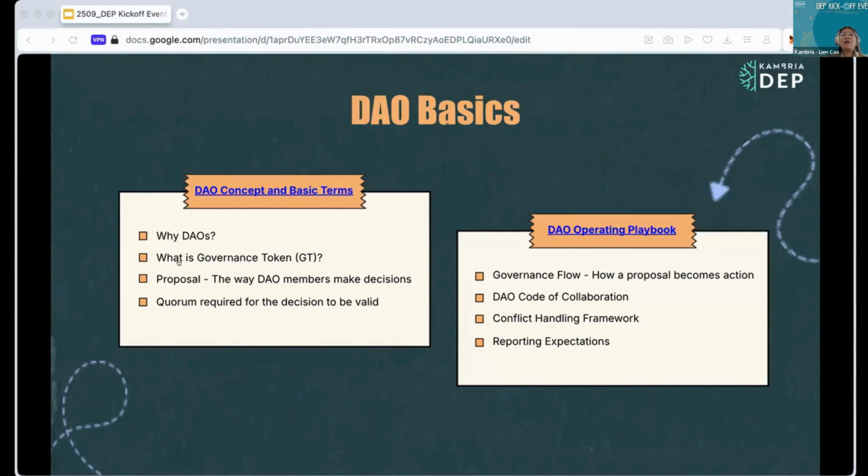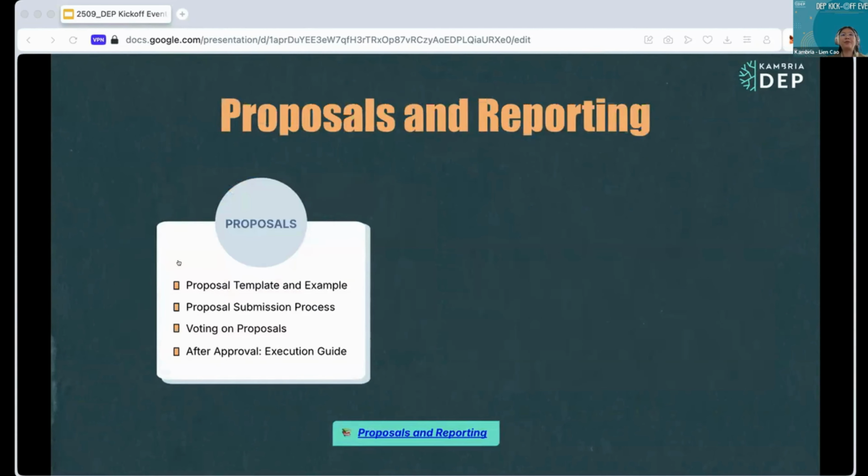The next page, DAO operating playbook, explains the DAO governance flows, how a proposal becomes action, our DAO code for collaboration, and the conflict handling framework.